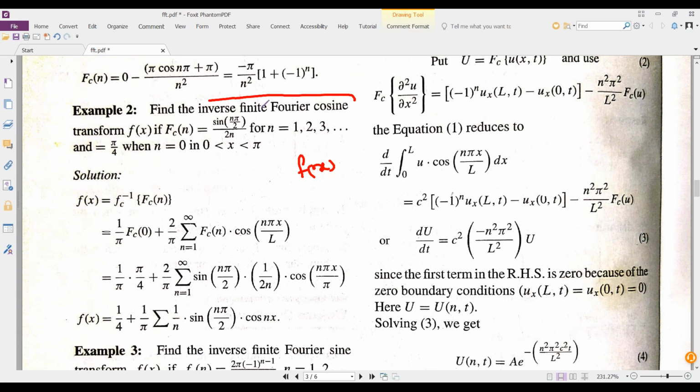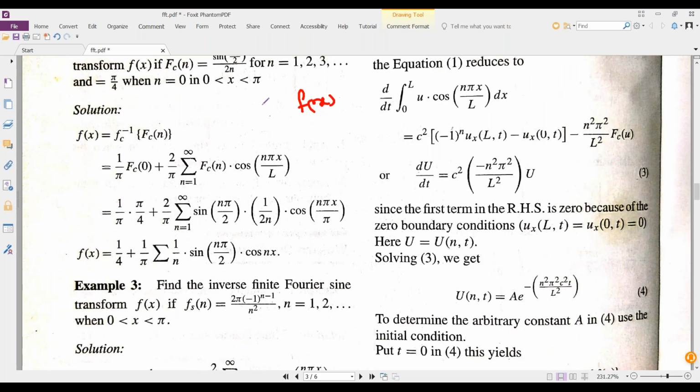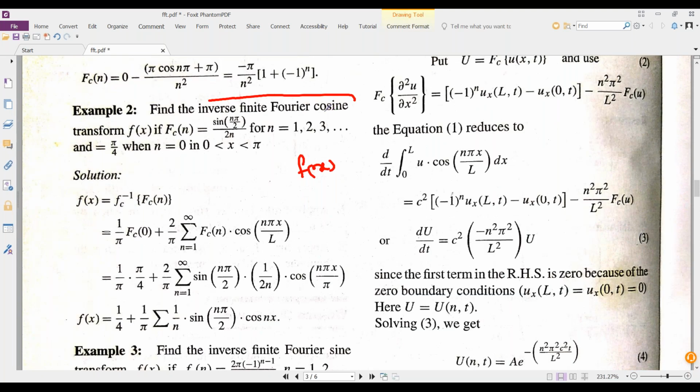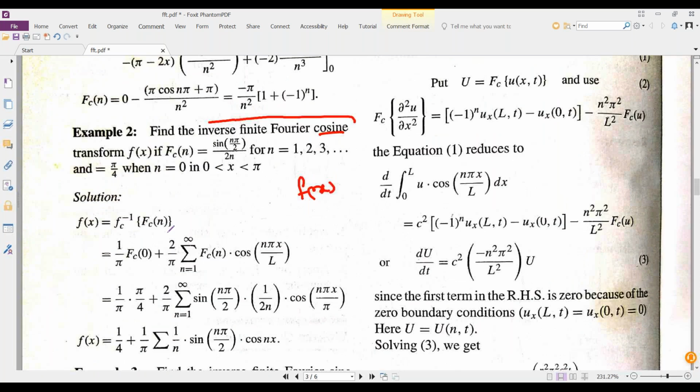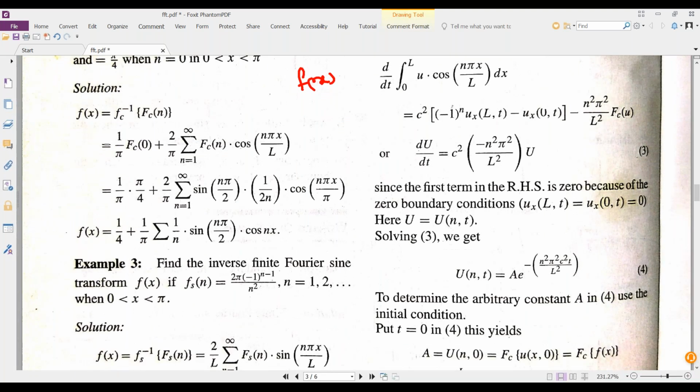So f of x is equal to the inverse, and for cosine it means a0 by 2 plus summation n equal to 1 to infinity an cos nx. Just remember this in that way. It might be easy for you. Otherwise, you may feel this is a separate topic. It's not a separate topic, friends. It's the same thing.